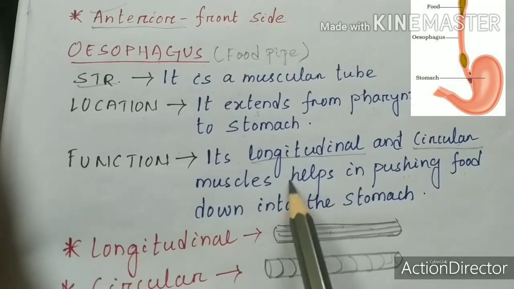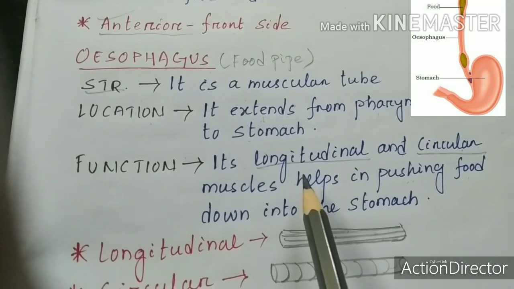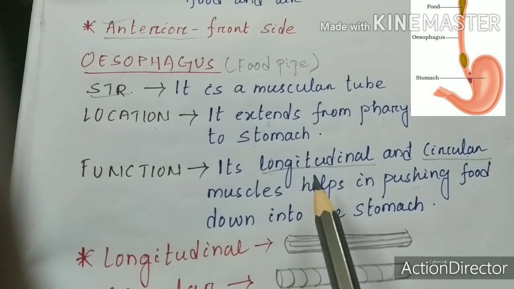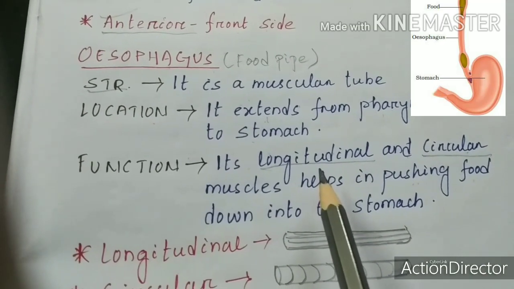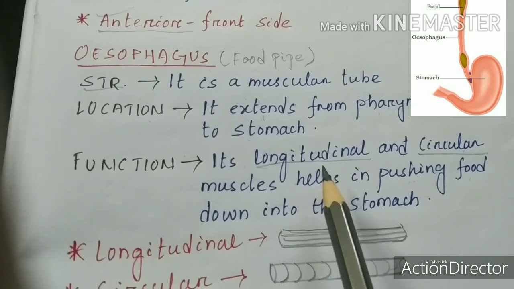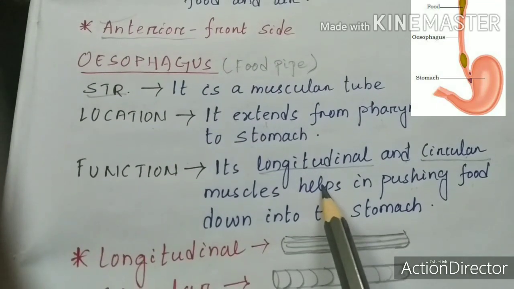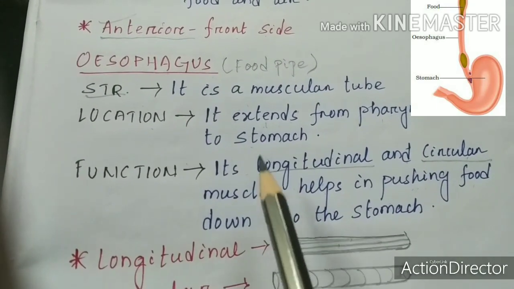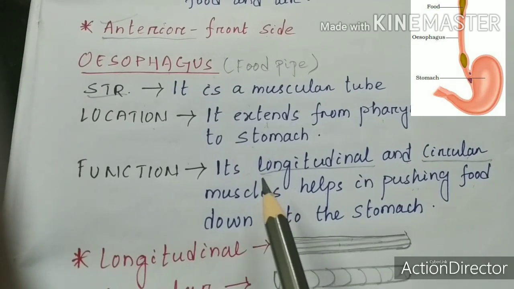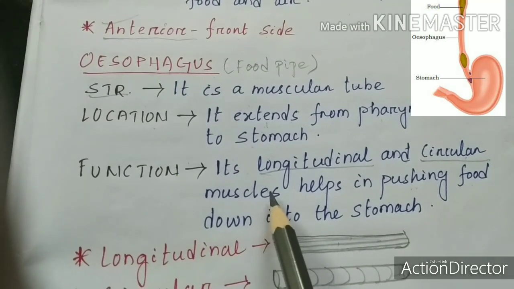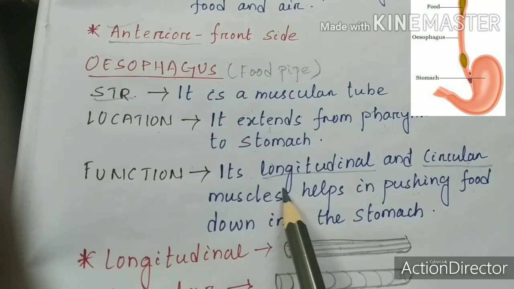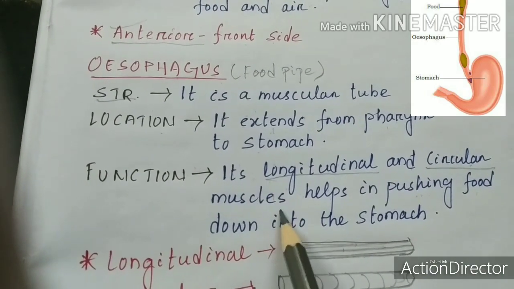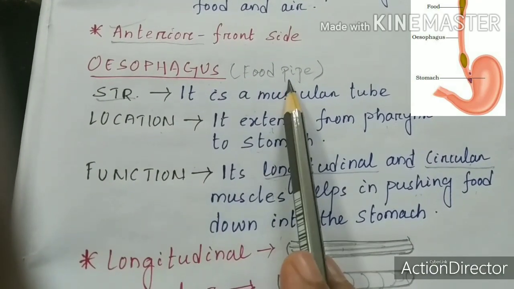Mouth is the first or primary source of digestion, as I already said, because we take food in the mouth only. And when we engulf that food it needs to go to the stomach. And which part of the alimentary canal plays an intermediary between the pharynx and stomach? That is the oesophagus or the food pipe.